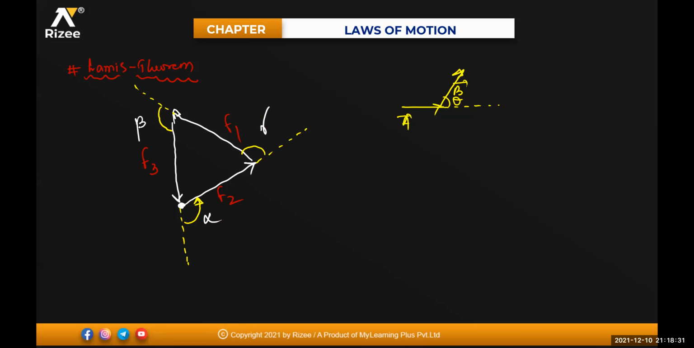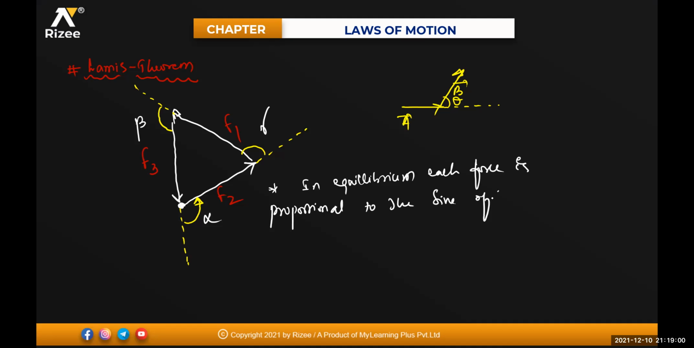So three forces are acting on a particle which is in equilibrium. Now each force will be proportional to the sine of the angle between the other two forces. That is the only statement you need to remember, beta. In equilibrium, no need of derivation. In equilibrium, I can say that each force is proportional to, now you need to give me the formula, beta. Proportional to what? Sine of the angle between the other two forces. This is the statement of your Lame's theorem.